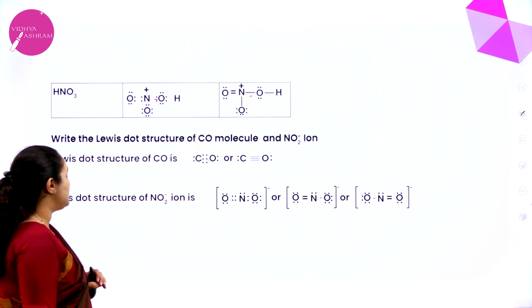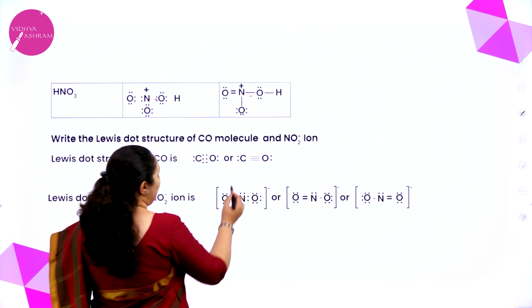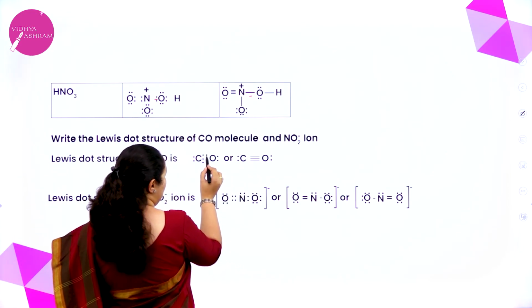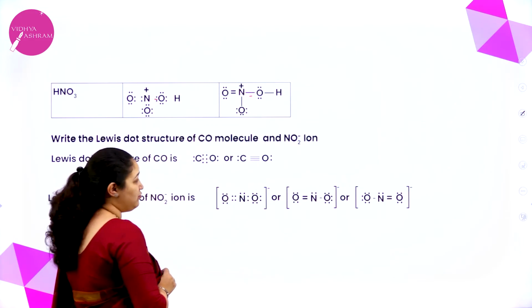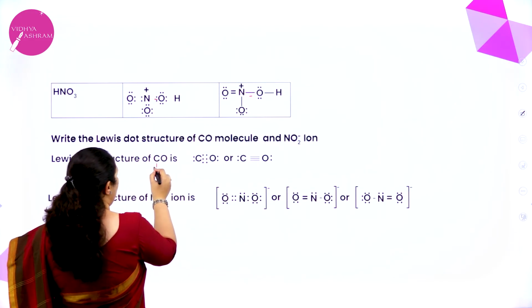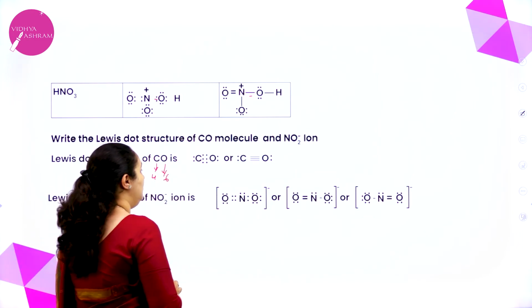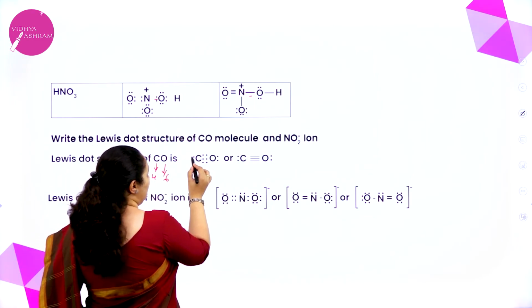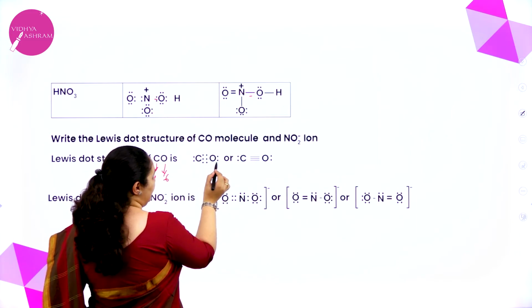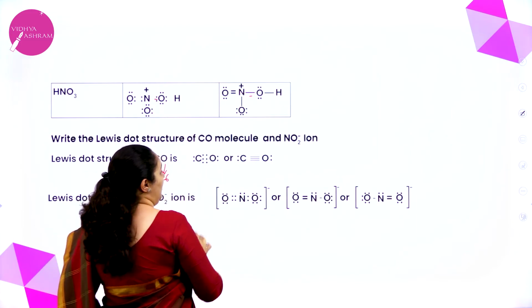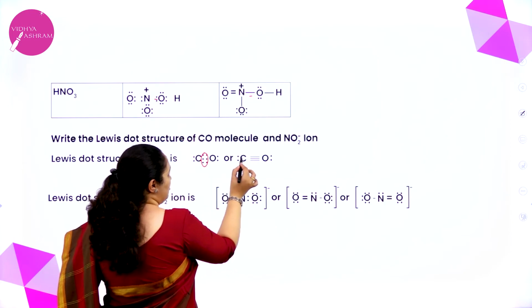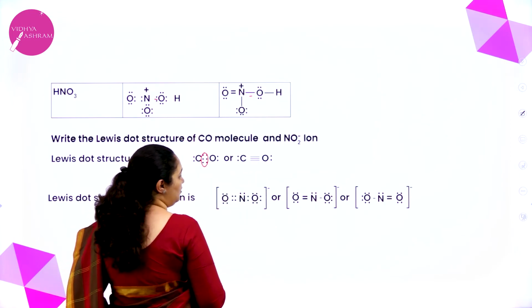Similarly, Lewis dot structure for carbon monoxide. Between carbon and oxygen we have 3 pairs of electrons which we have shown. Okay. Carbon has got 4 electrons, oxygen has got 6 electrons, total should be 10. We will see 1, 2, 3, 4, 5, 6, 7, 8, 9, 10. 10 electrons are there. So 3 pairs of electrons, so triple bond and 2 electrons each.